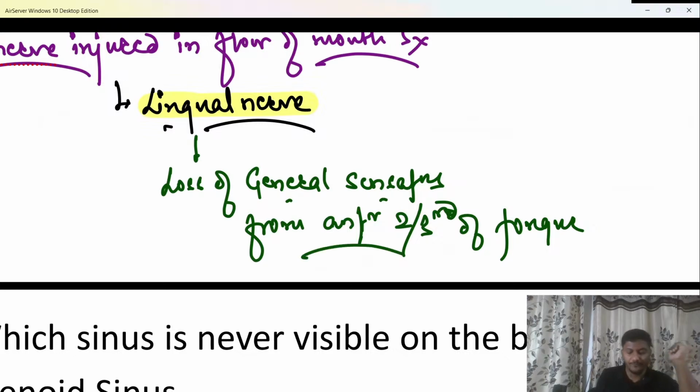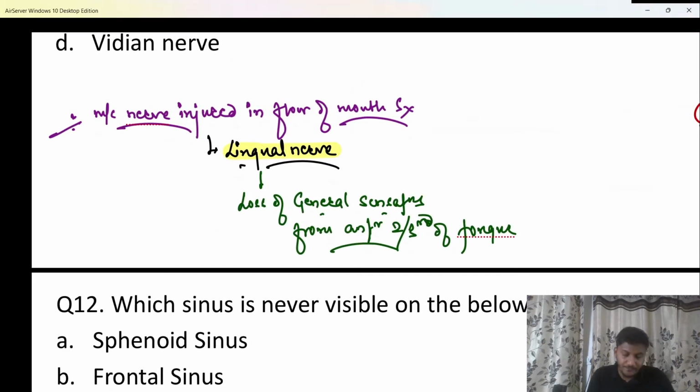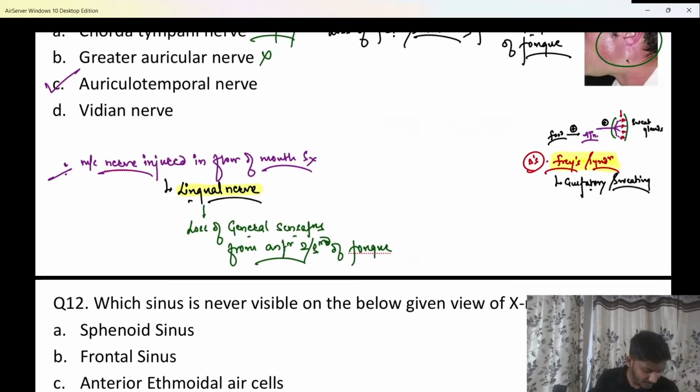Hopefully that's clear. Chalo, ठीक है? No issues with this. So do remember these, beta.